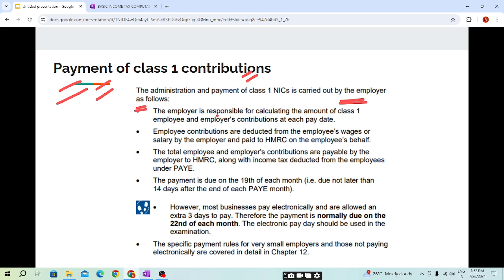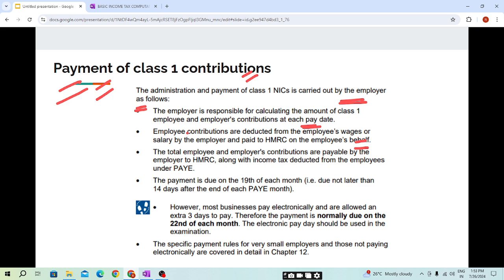The employer is responsible for calculating the amount of Class 1 employee and employer's contribution at each pay date. Employee contributions are deducted from the employee's wage or salary by the employer and paid to HMRC on the employee's behalf.